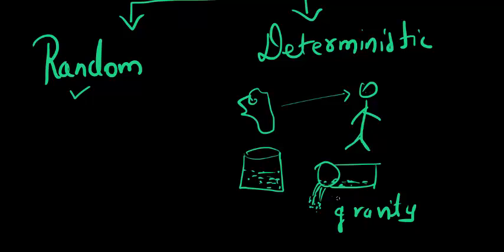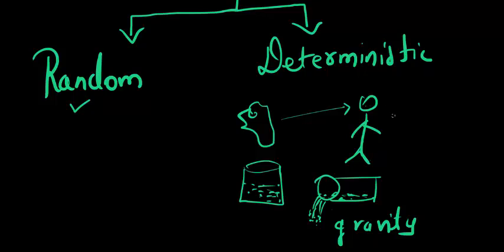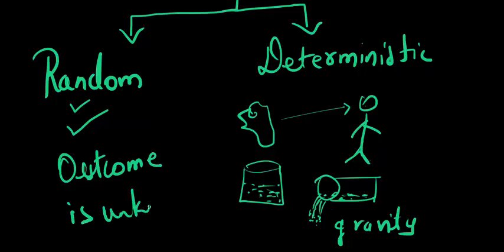I know that this is going to happen for sure, and I'm not going to be interested in that because I already know what is going to happen. What I'm going to be interested in is something that I do not know how and when it's going to happen. So I'm going to predict that. Based on that prediction, I can take my decisions, and that's exactly why we are interested in random experiments. So an experiment where the outcome is unknown or not known is a random experiment.